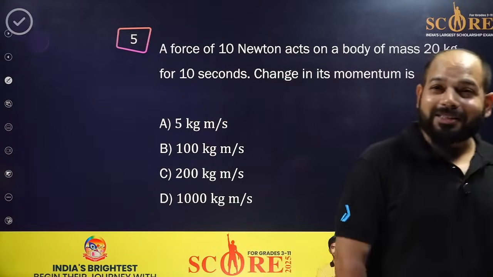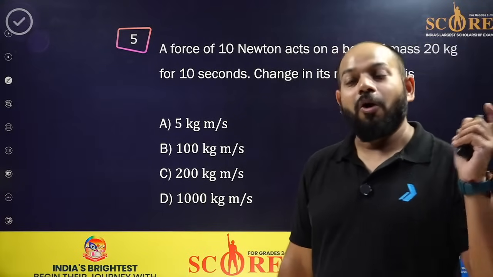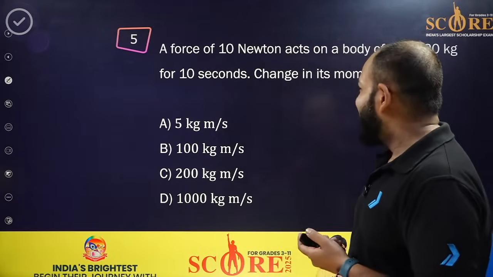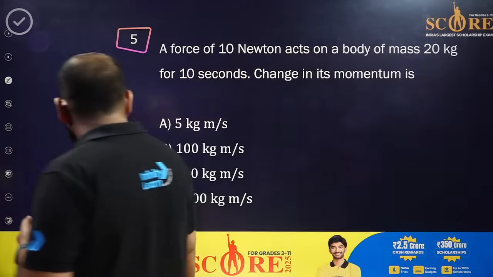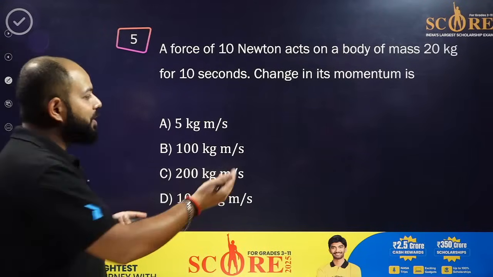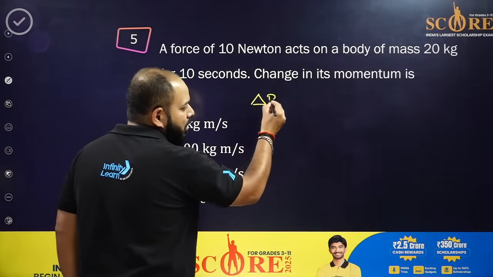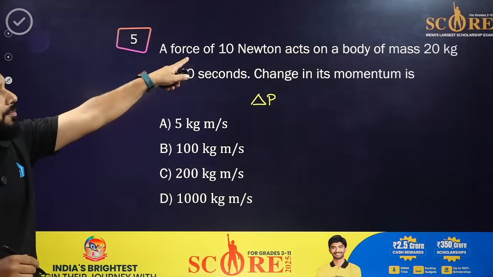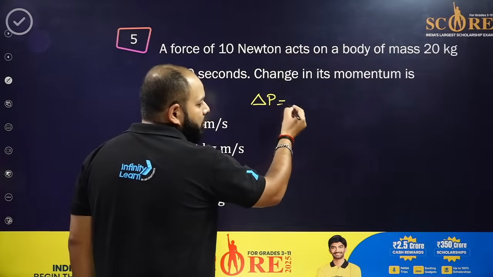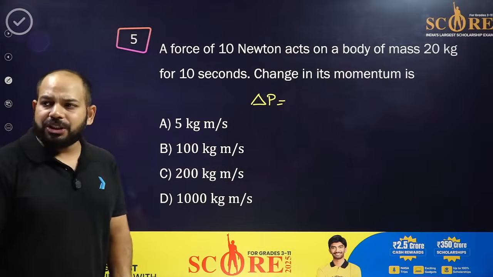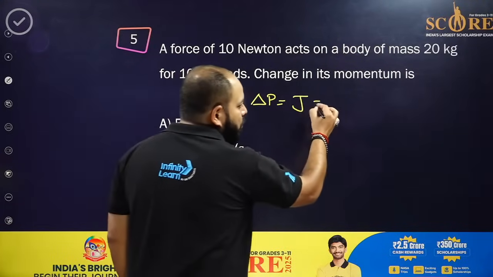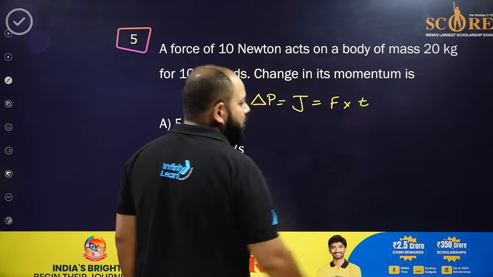You know one thing, here the mass is being given and there is no requirement of it. Although you can do it with the mass also, but right now it's not required. Okay, let me solve it now. See, force of 10 Newton acts on a body of mass 20 kg for 10 seconds, and change in its momentum means that is delta P. In the question the force is given, the time is given. Now we know delta P is equals to what? Delta P is change in momentum, that is equals to J, and that is also equals to force into time.